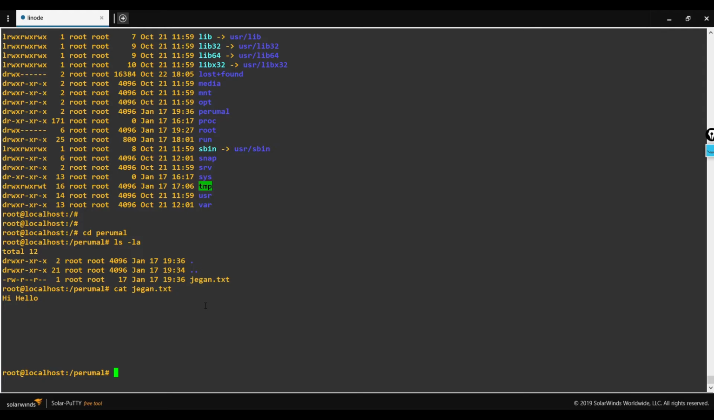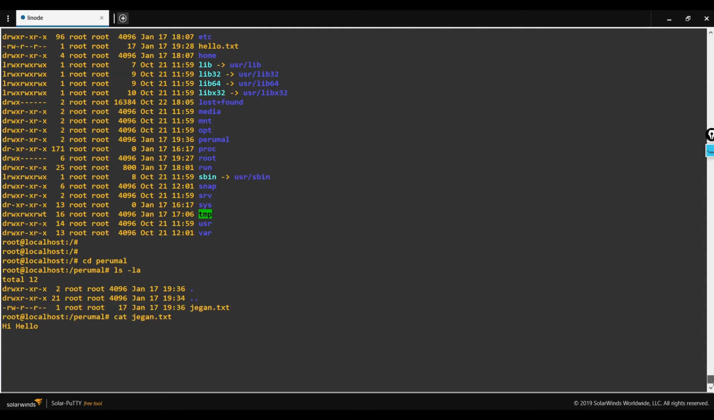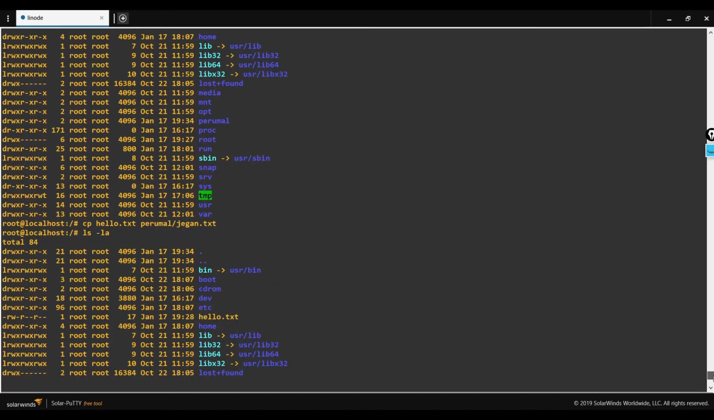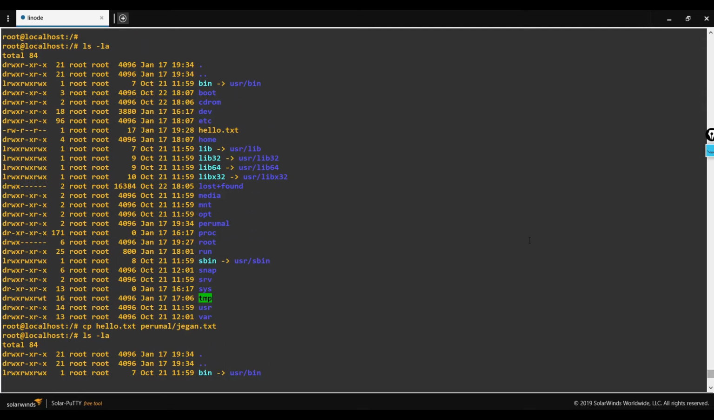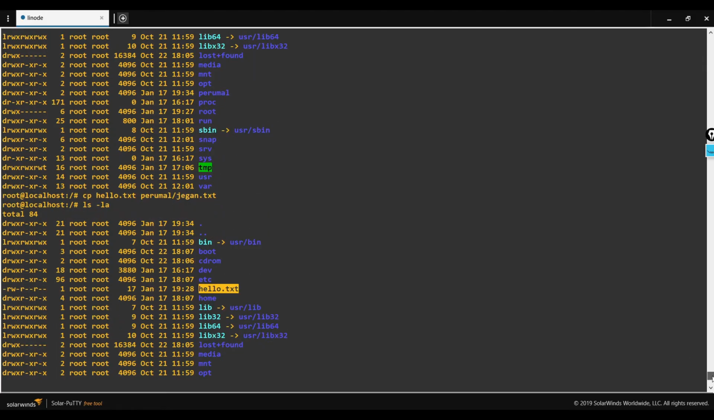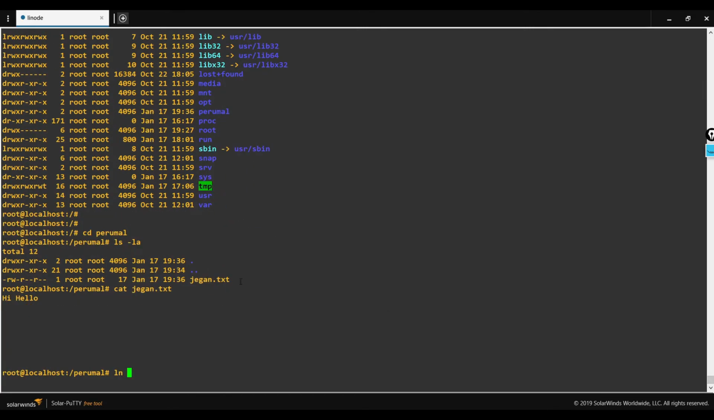I'm keen to introduce one more function which is very interesting. The function is called the link function, which is denoted by ln. Let me explain the purpose of this function. In my earlier demonstration, I created a file hello, and I took the copy of the file and saved it as another file. But these two files are different. When you make changes in one file, it will not affect the other file.